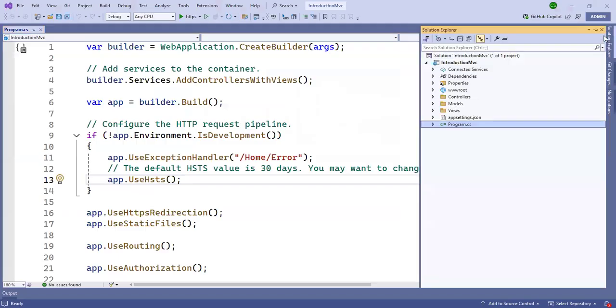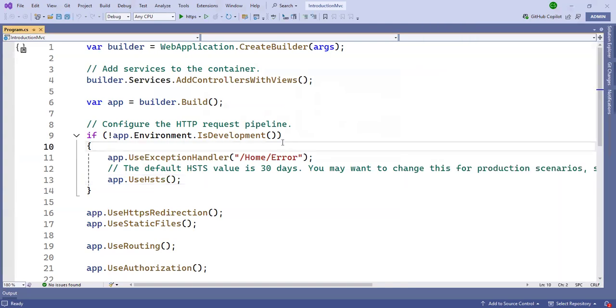Can you see my screen? VS Code. Yeah, Okay. yeah, now I can see.